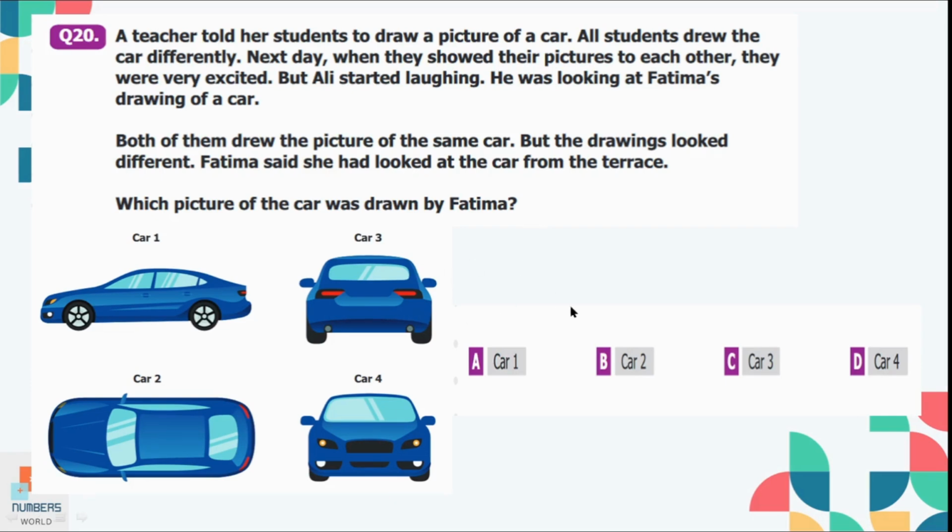So imagine yourself standing on the terrace and looking at the car. As terrace is at height, so you will get the top view of the car. So if we look at all the pictures of the car, car 2 is the drawing of Fatima because this is the top view of the car. So option B, car 2 is the correct option here.